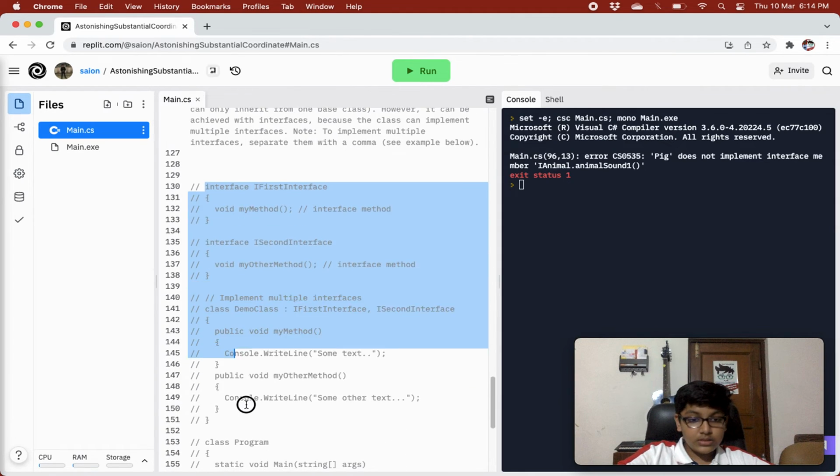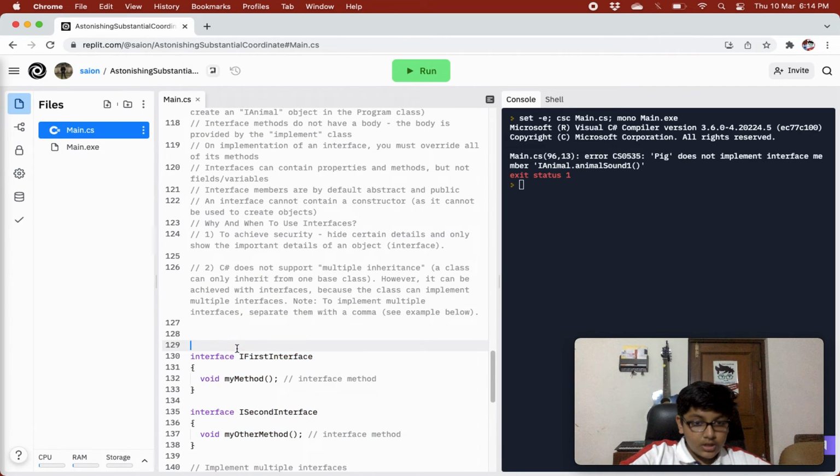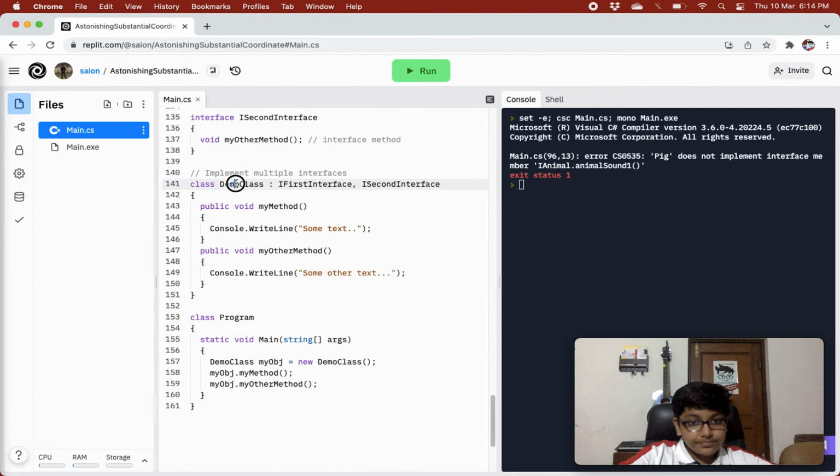This is the example of how you can implement multiple interfaces. You have your first interface, in which you have MyMethod. You have your second interface, with MyOtherMethod. Now in DemoClass, we are implementing IFirstInterface, and then we give a comma to implement the other interface also, ISecondInterface. Over here we give the body of MyMethod and write some text to the console, and for MyOtherMethod we write some other text to the console.